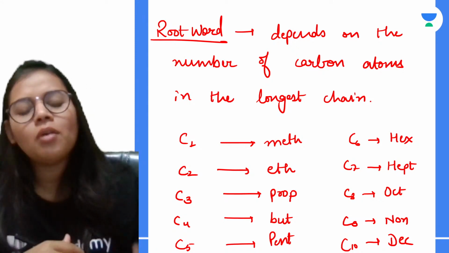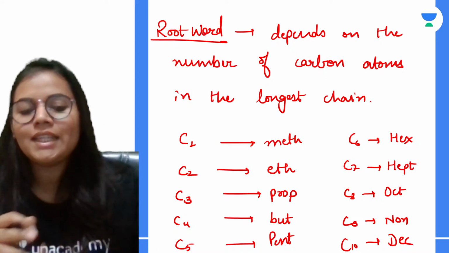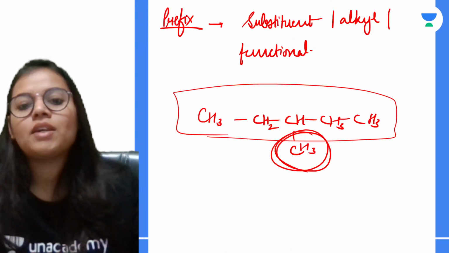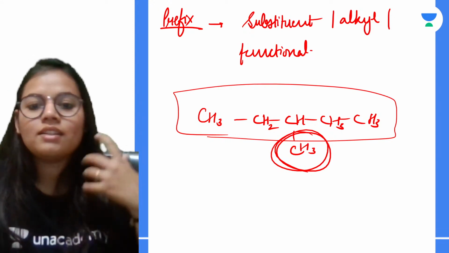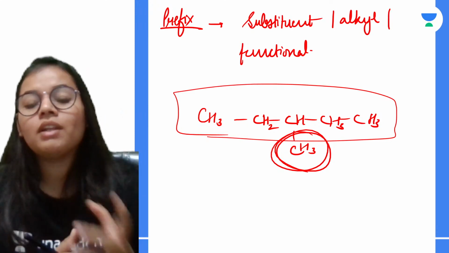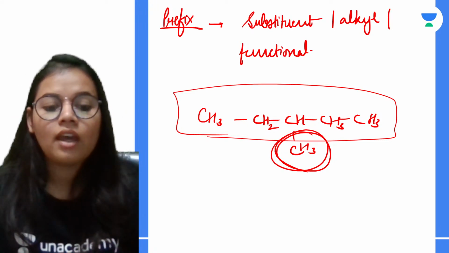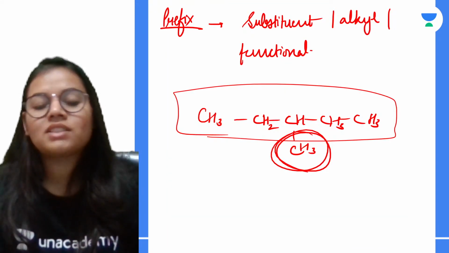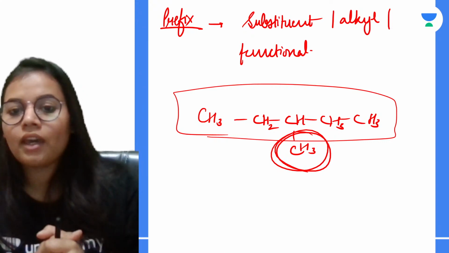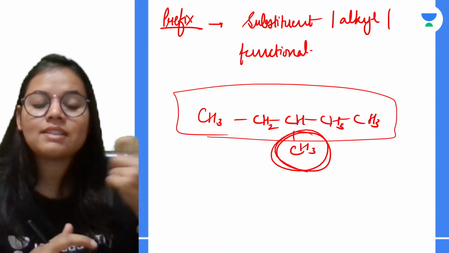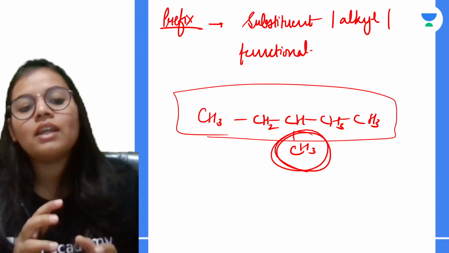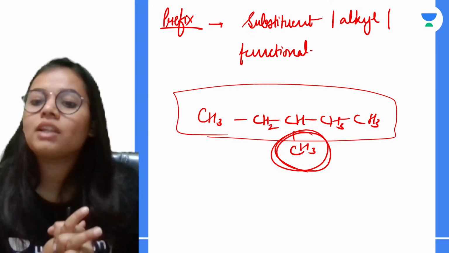These are some of the root words from 1 to 10 that you should remember. Next is prefix. Prefix is used to denote any substituent or alkyl group, and how to use it, you will learn in the nomenclature. After that, suffix. What is a suffix? It basically tells about the functional group. If it is an alkane, it is ANE; if it is an alcohol, it is OL, like that. Now we are going to study all these things in detail in the nomenclature section.